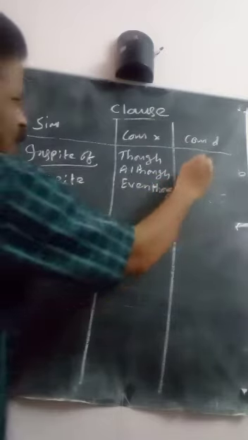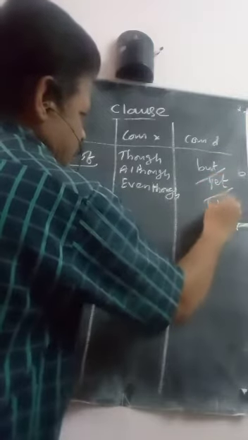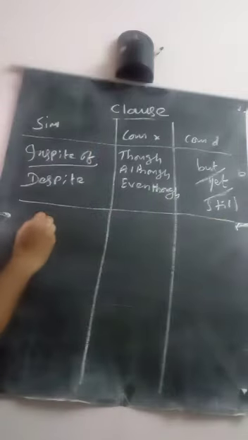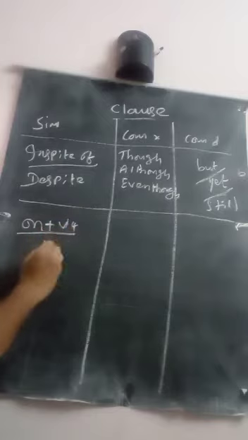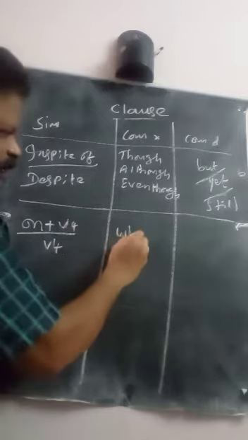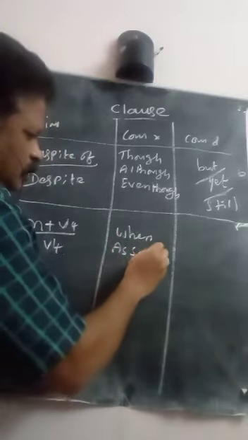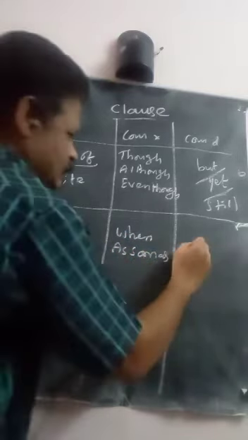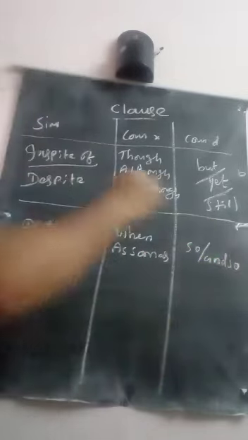Here, compound: but, yet, still. Then here, on plus V4, or V4. Here, when or as soon as. Here so are and so.